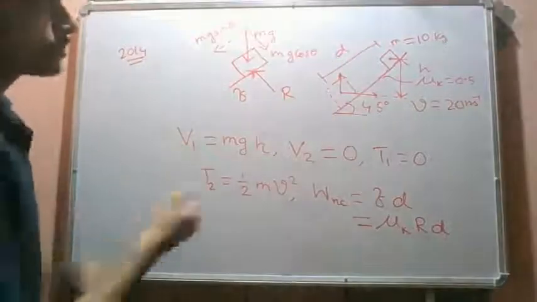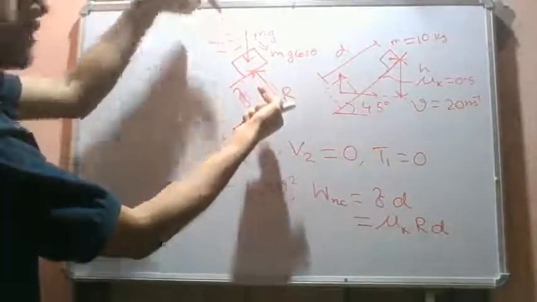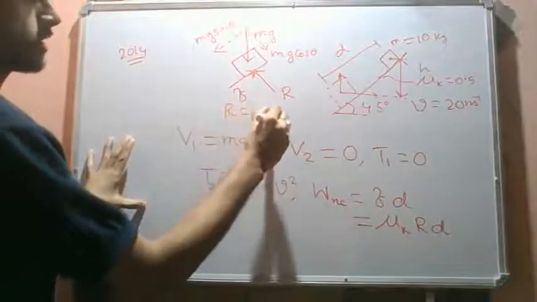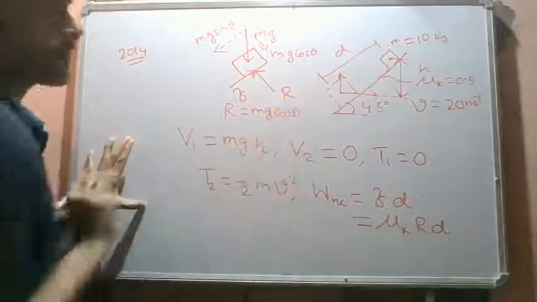In the direction perpendicular to the plane we have equilibrium, so mg cos theta equals R. So we get R equals mg cos theta.